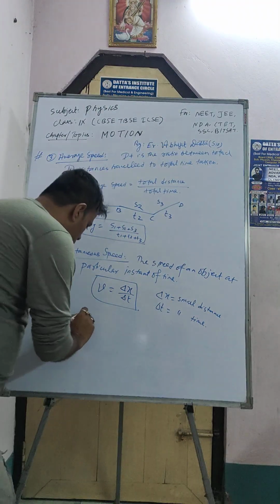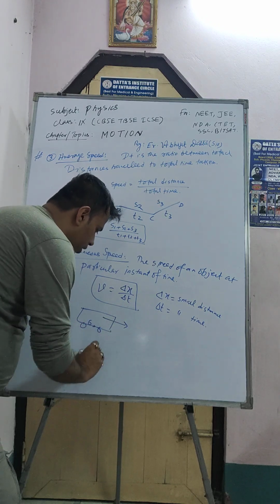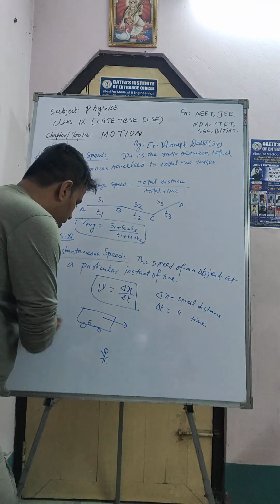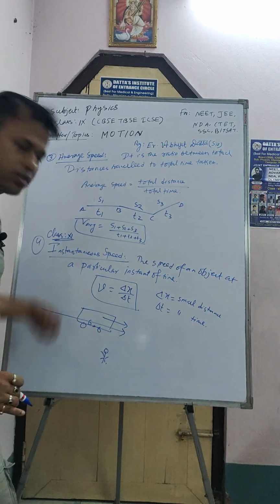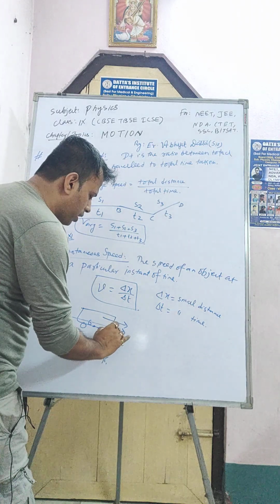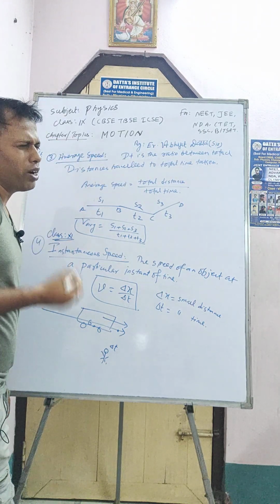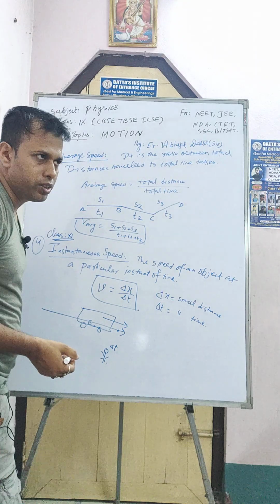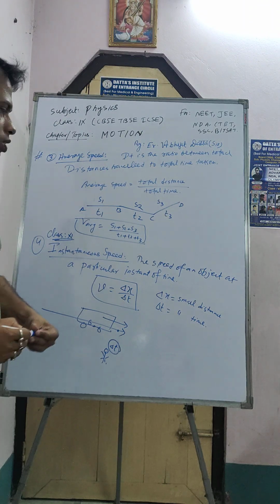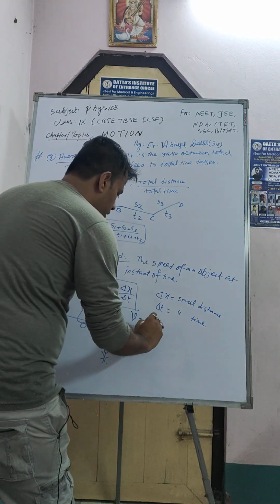Suppose there is one bus moving in this way, and one person is standing on the roadside while the bus is moving very fast to cross him. At a particular instant, in a small time, he considers what will be the velocity of the bus just as it crosses. This speed is known as instantaneous speed. So instantaneous speed is represented by v equal to dx by dt.